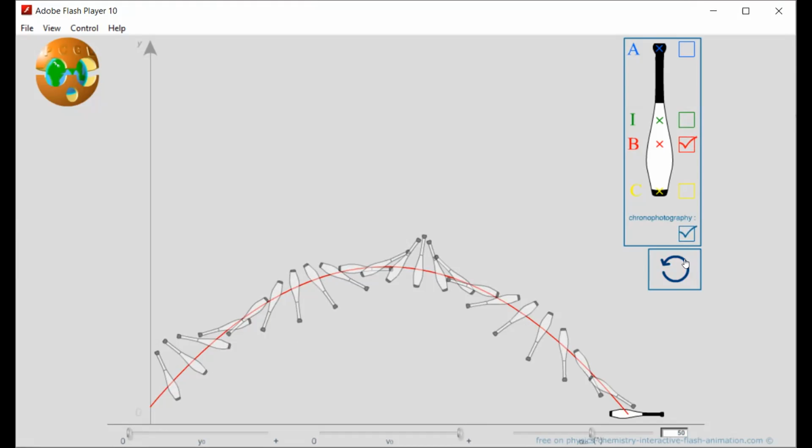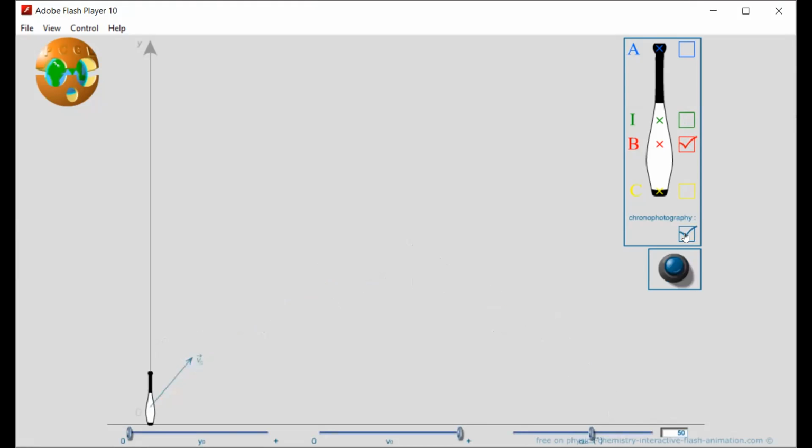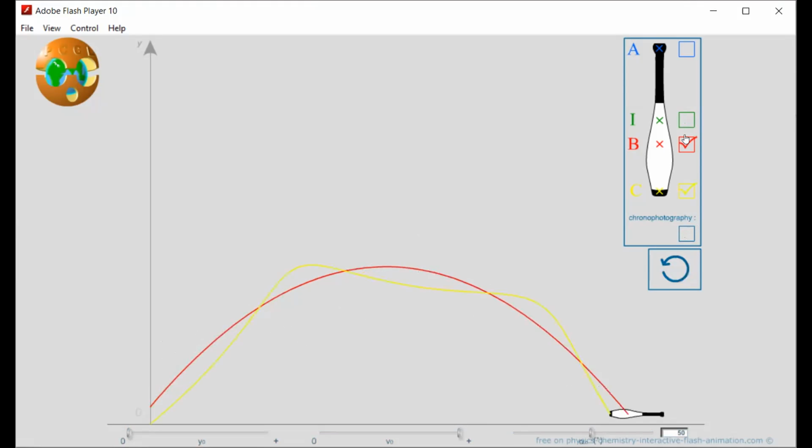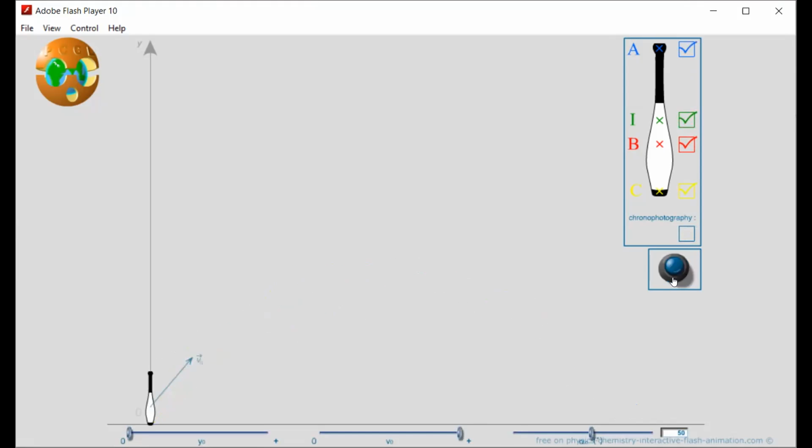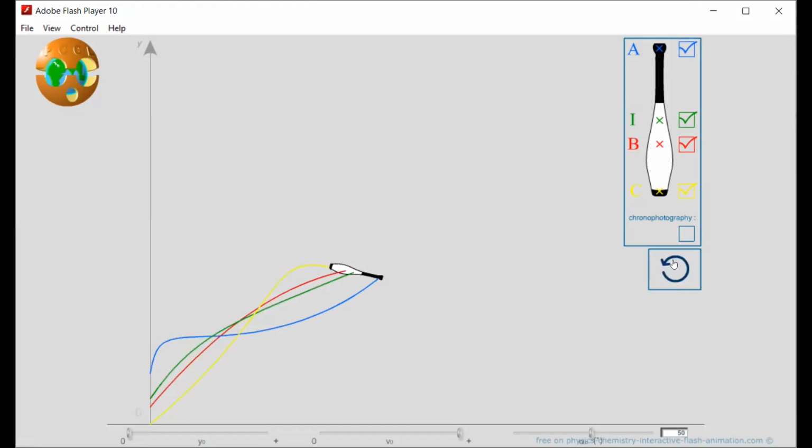So we can say that these are the trajectory of different points. Then the red one, it is a parabolic one. Then this point, the point B has some physical importance.